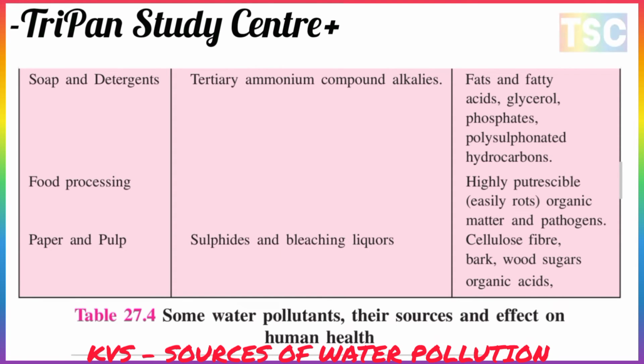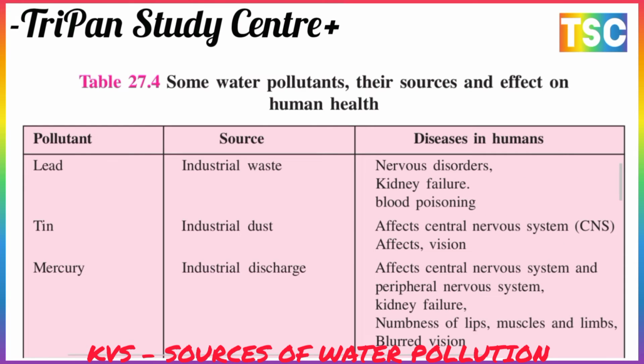Food processing produces highly putrescible waste. Paper and pulp produces sulfide bleaching liquid, cellulose fiber, protein and sugar, organic acids, etc. Next are some water pollutants, their sources, and effects on human health.